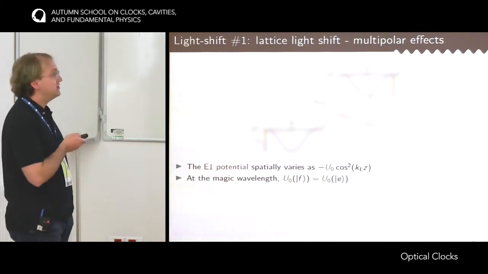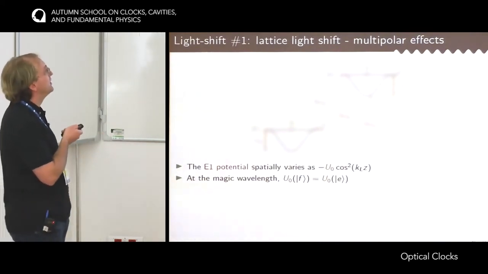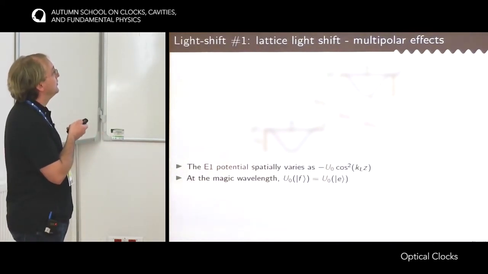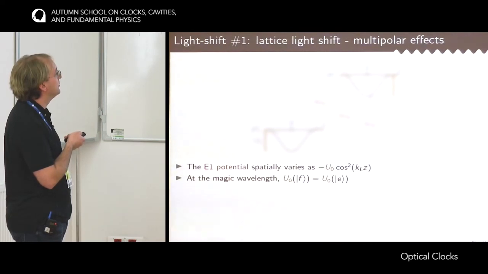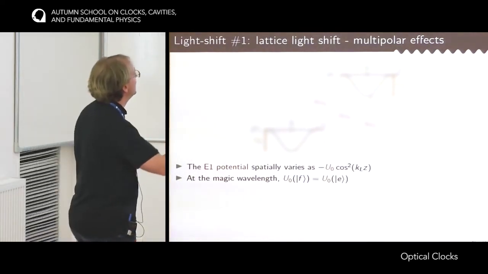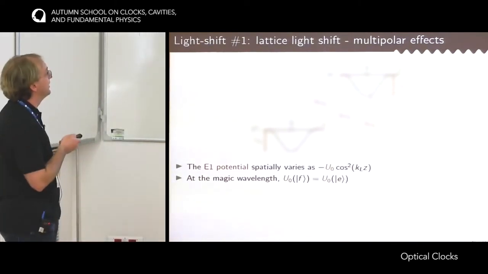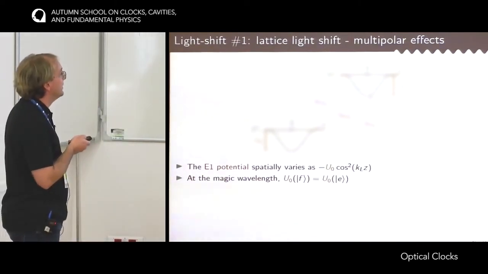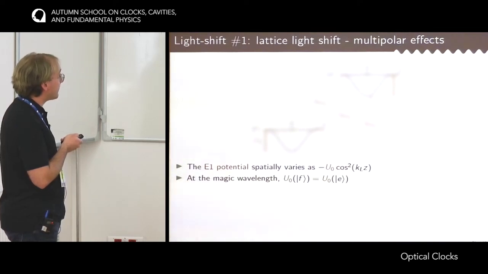We are not done with lattice light shift, so it's quite a complicated topic. The last part is the multipolar effects. We have seen the E1 potential, so the electric dipole potential, but there is a whole Taylor series of this that characterizes the interaction between light and atoms that has to be considered.